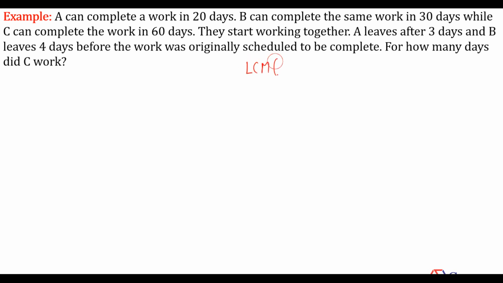Let's try to solve this question using the second method. I'll take the LCM of 20, 30, and 60, which is equal to 60 units. So what's the efficiency of A? 60 by 20, that is 3. What's the efficiency of B? That is 2 units. What's the efficiency of C? That is 1 unit. So if they work together, they can do 6 units per day.